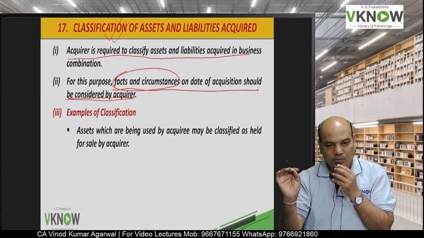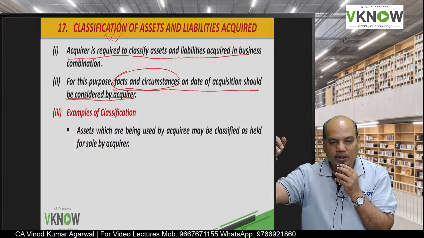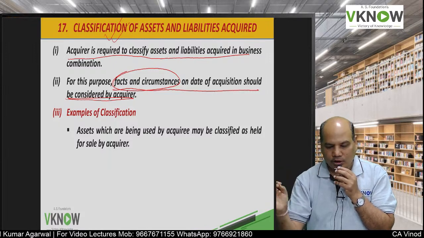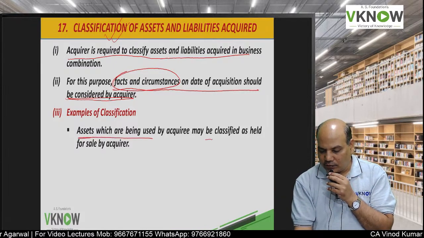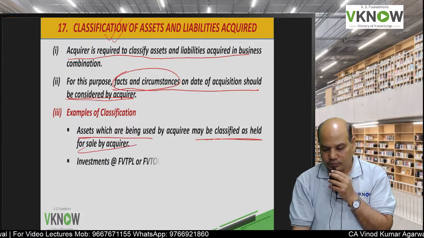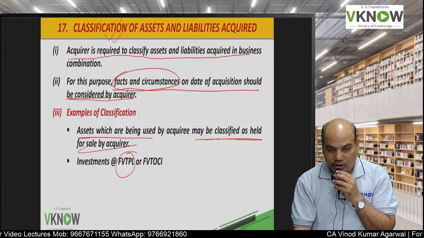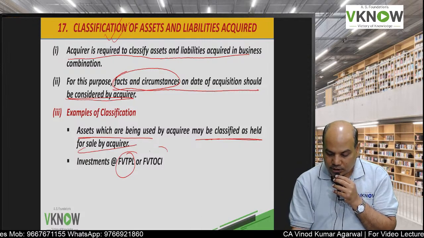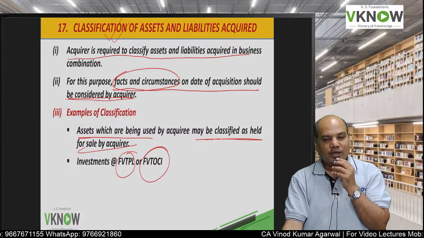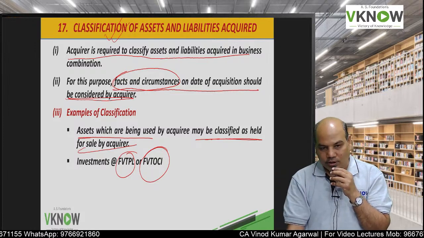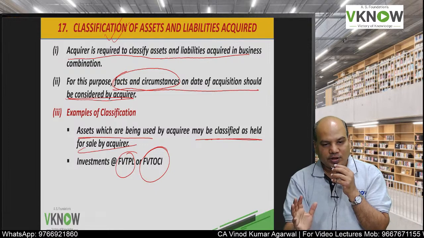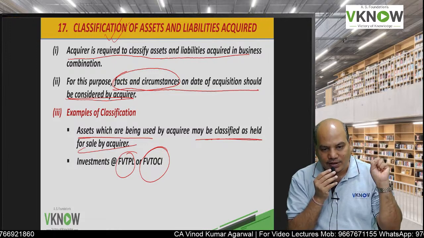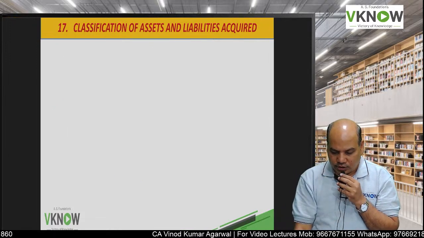Example, there may be some asset which were used by the acquiree, but the acquirer wants to sell it. In that case, those assets will be classified as held for sale. Second example, there may be some investment which may appear at FVTPL, but the acquirer may decide to treat it as FVTOCI. One participant said, no, we can't change the classification. You are not right. We can change the classification in the books of acquirer depending on facts and circumstances.